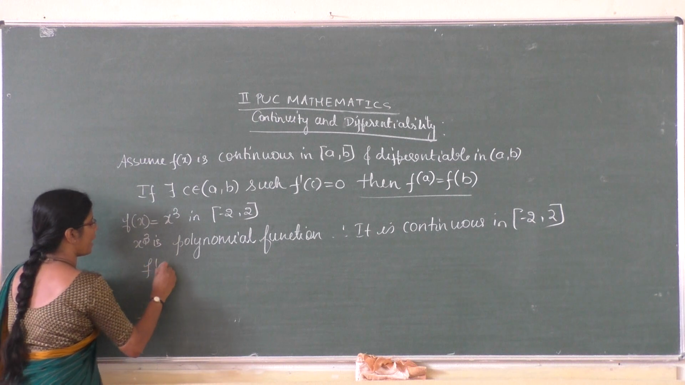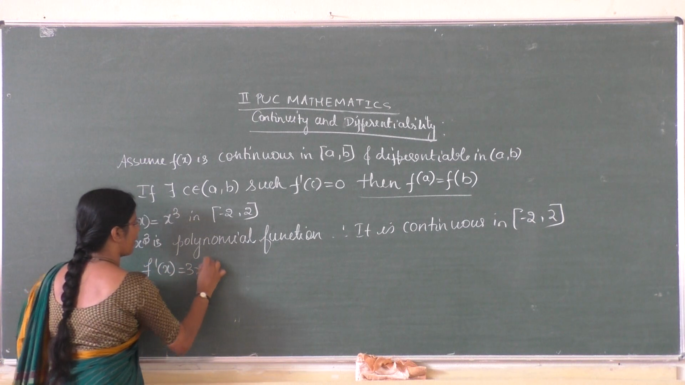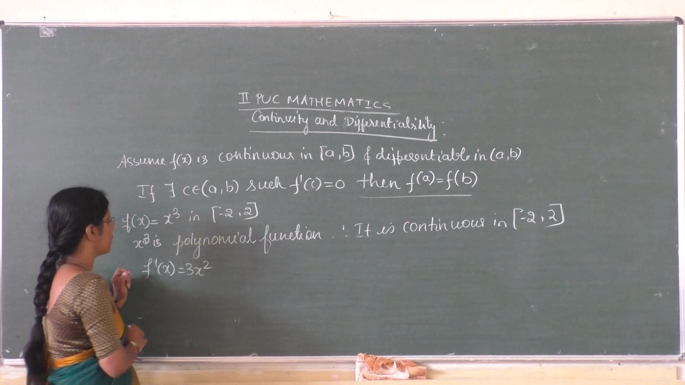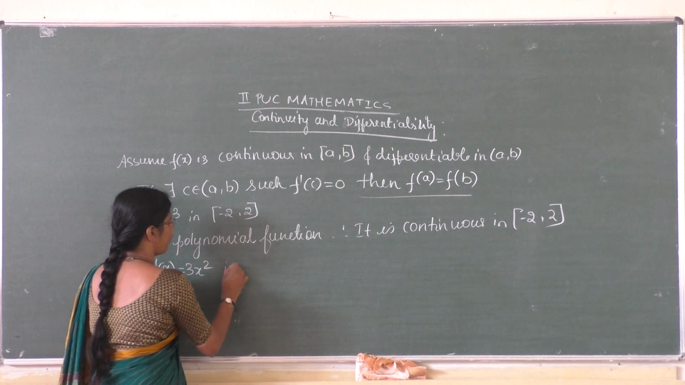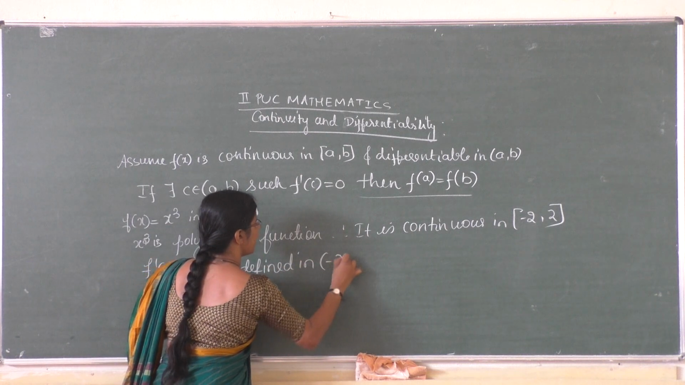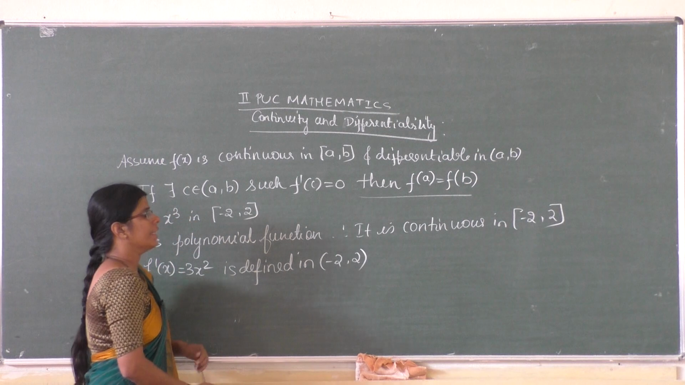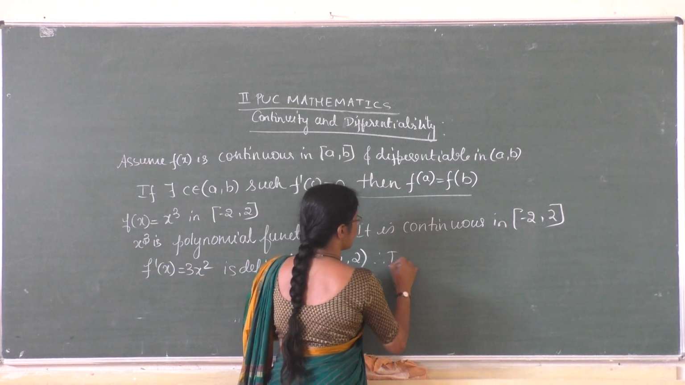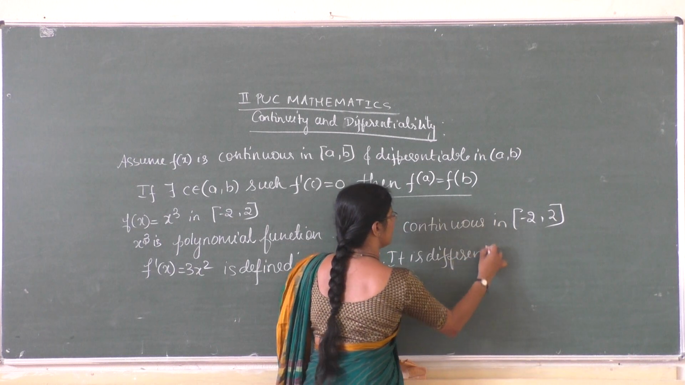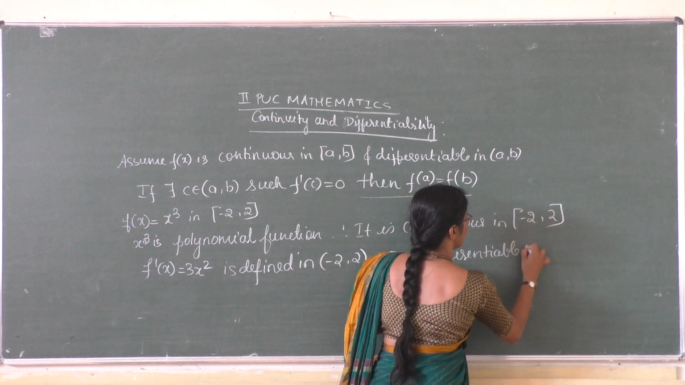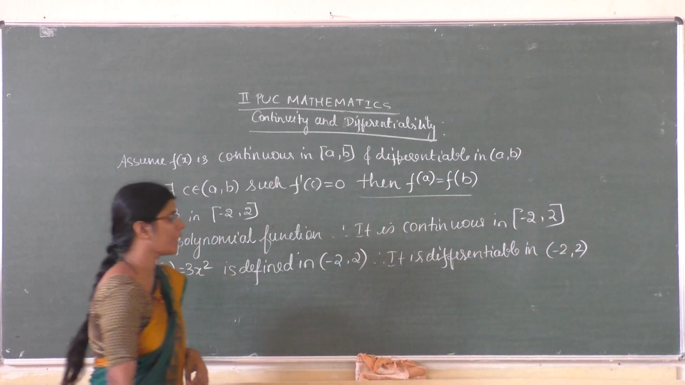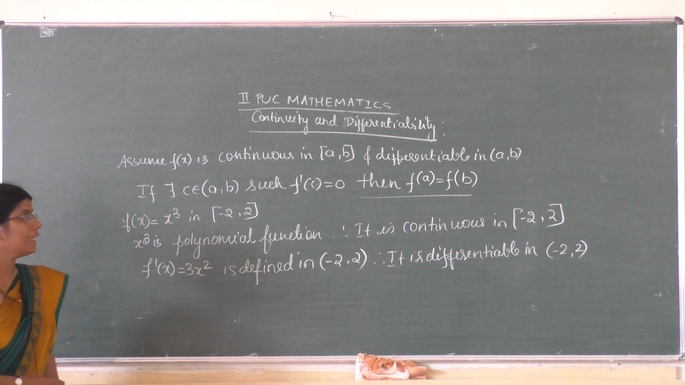Now f dash of x is equal to 3x square. f dash of x is equal to 3x square, which is defined in minus 2 comma 2. Therefore, it is differentiable in open interval minus 2 comma 2. That assumption is over.